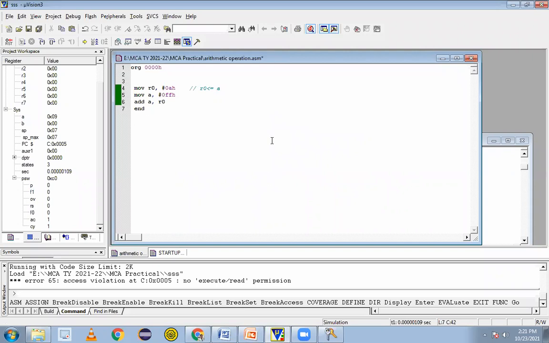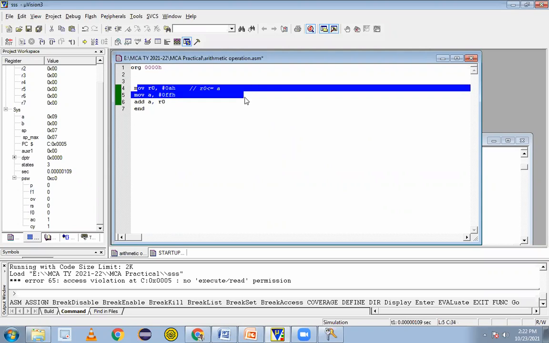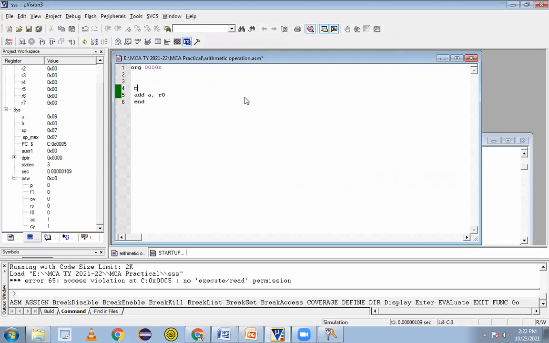Then the same thing, as we said, we can perform the subtraction also. So take the next code here, and we'll perform the separate operation of subtraction of any two 8-bit numbers. Write down the next program: subtract two 8-bit numbers.